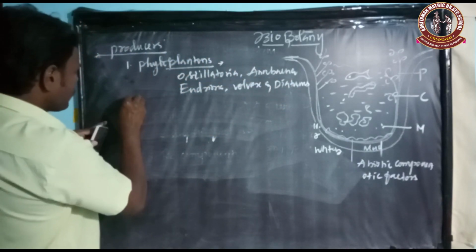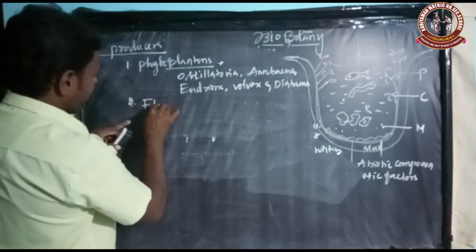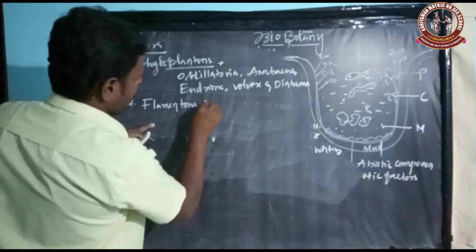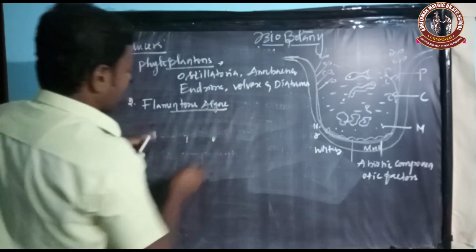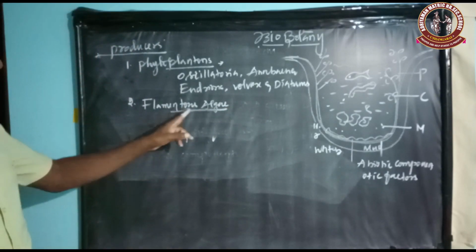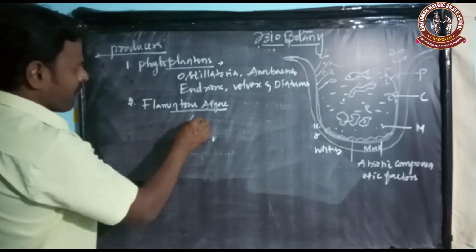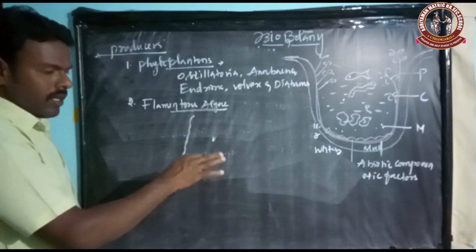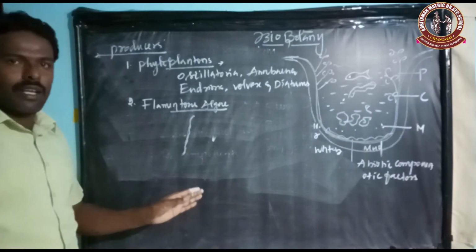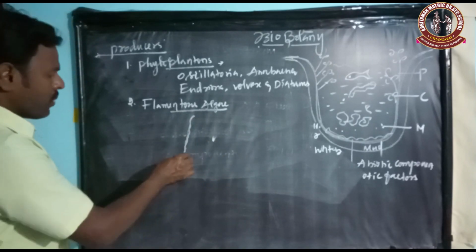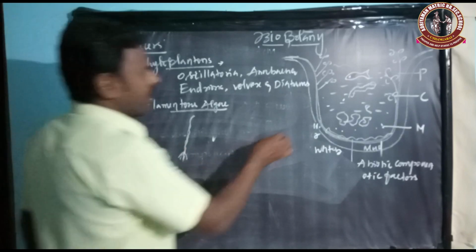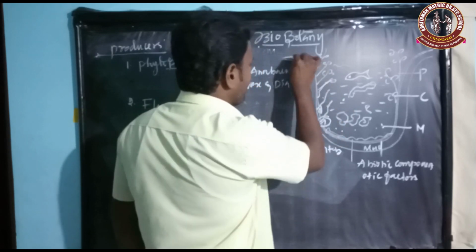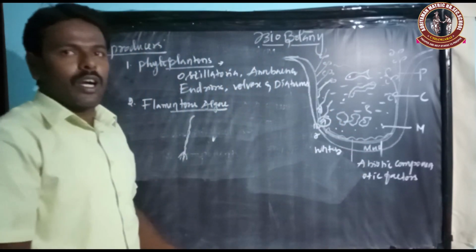And then filamentous algae. What is meant by filamentous algae? Filamentous algae are thread-like plants that float in the water region. The basal part is attached to the substratum, holdfast bound to the bottom of the water regions.